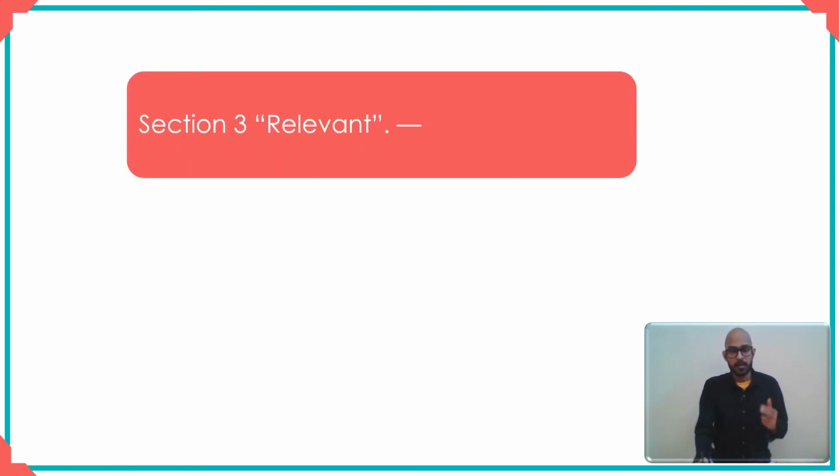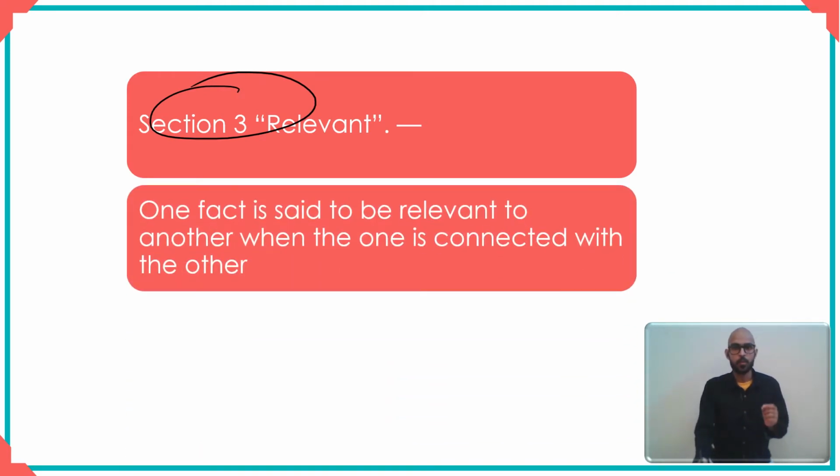Now, again, before we look at section 6, we need to have a look at section 3, which contains the interpretation clause. Amongst those, you have the definition of the word relevant. Now, what is the meaning of relevant? I want you to look at this word closely. Section 3 says that one fact is said to be relevant to another fact when one is connected with the other. There's more to it, but I just want you to first pay attention to this part. One fact is said to be relevant to another fact when it is connected.